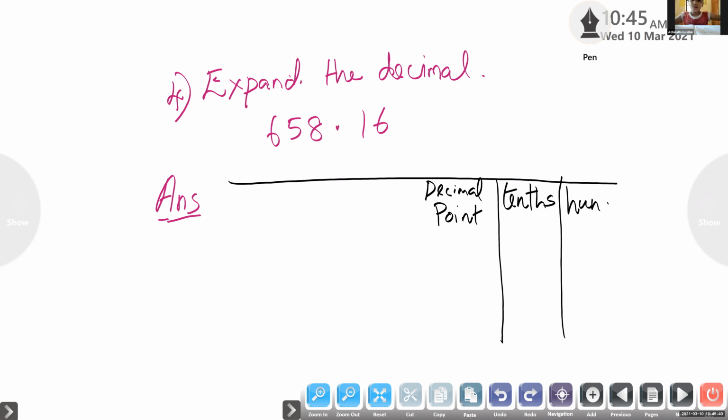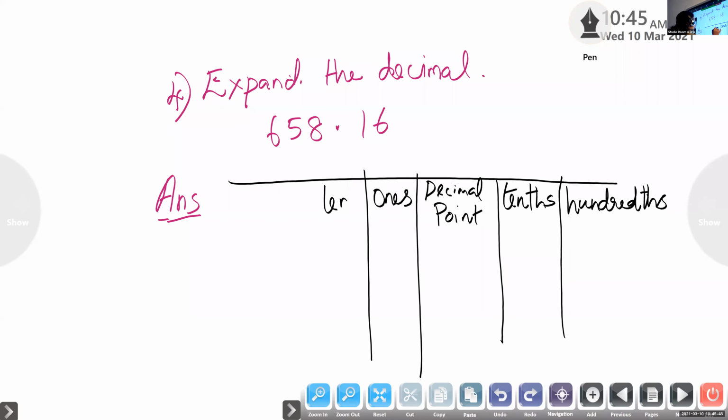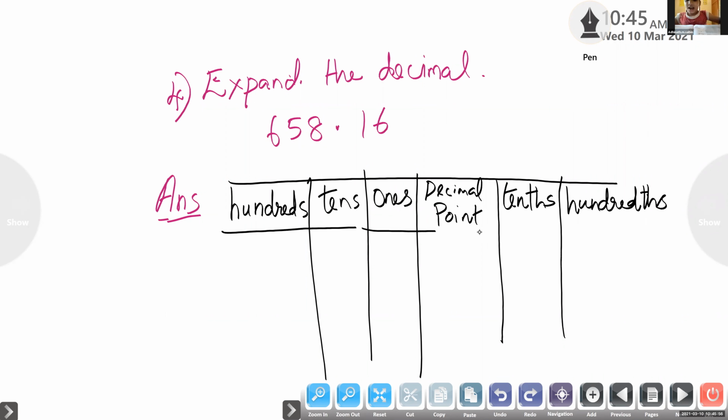I'm taking decimal point. Here we have ones, tens, hundreds. 658.16. Finish this one first, okay?